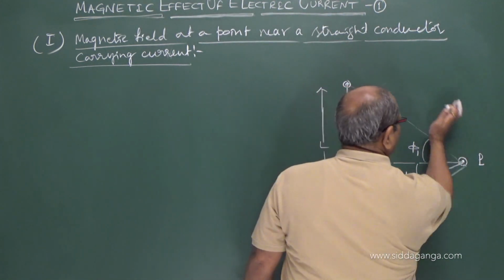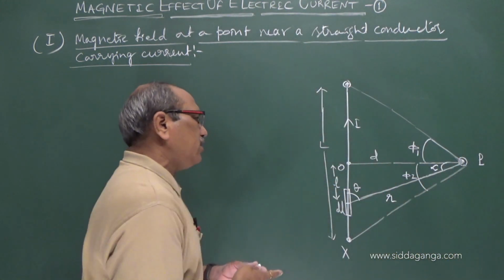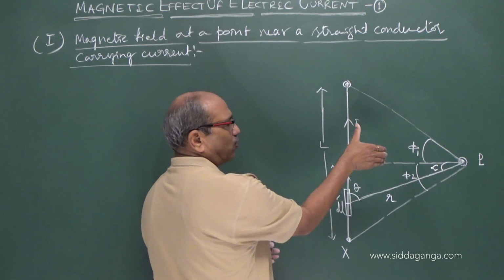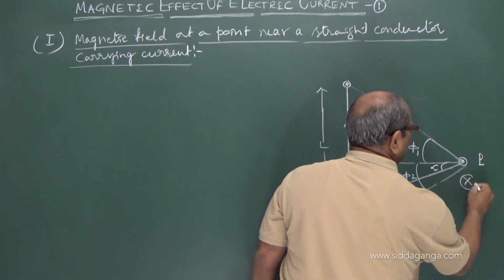Now I want to get the expression for the magnetic field at P due to this. As far as direction is concerned, now you have become familiar. Hold the wire, upward, the magnetic field is into the board.